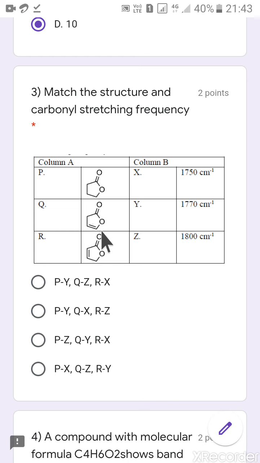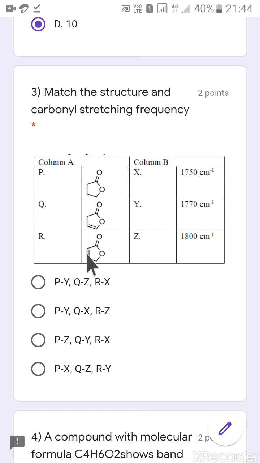Now the next option is conjugation on the side of oxygen. As everyone knows, if the conjugation is on the side of oxygen, it will increase the double bond character of this carbonyl group and also it will increase the carbonyl stretching frequency of this lactone. So it will increase from 1770 to 1800. Okay, it will increase to 1800. So Q will be Z.